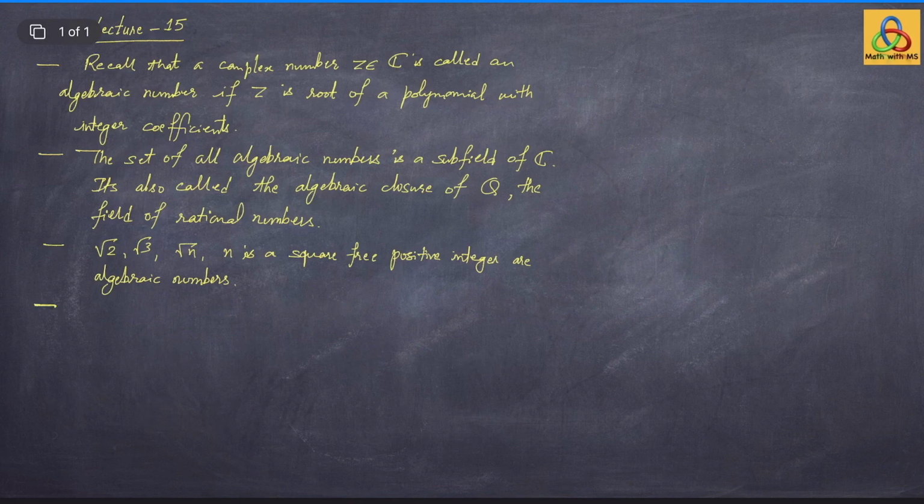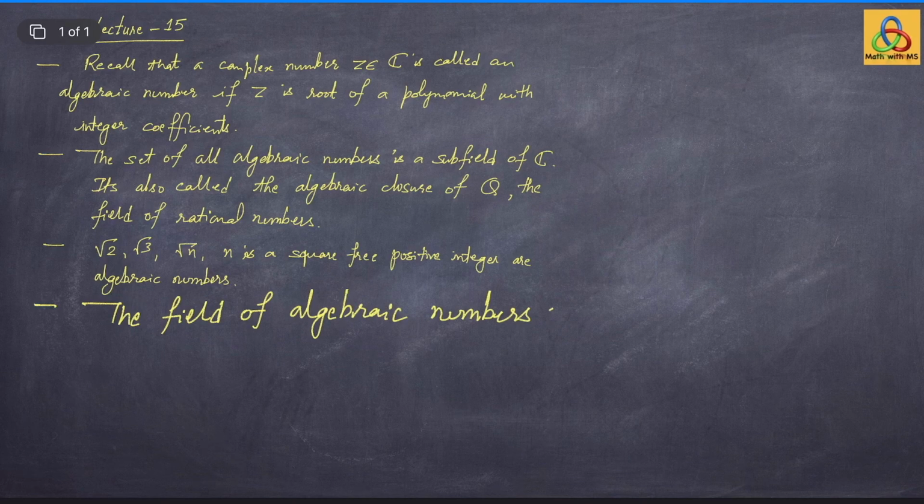Notice that the field of algebraic numbers is countable, because fixing a degree, there are only countably many polynomials with integer coefficients of that particular degree, and each polynomial of degree n has only n roots in C. In fact, it has all the roots in C because C is algebraically closed.